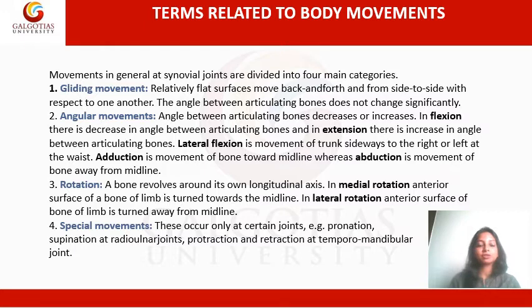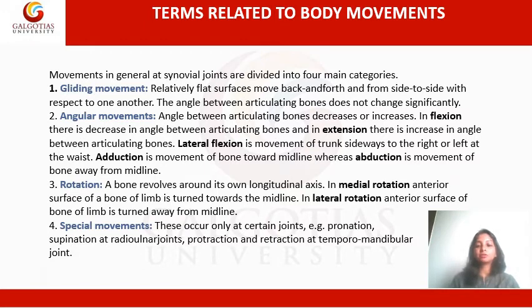What is rotation? When a bone revolves around its own longitudinal axis, it is called rotation. In medial rotation, the anterior surface of the bone of the limb is turned towards the midline, and in lateral rotation, the anterior surface of the limb bone is turned away from the midline.